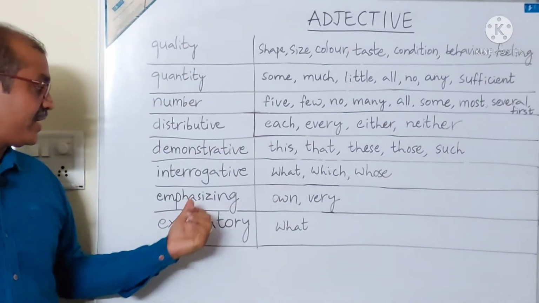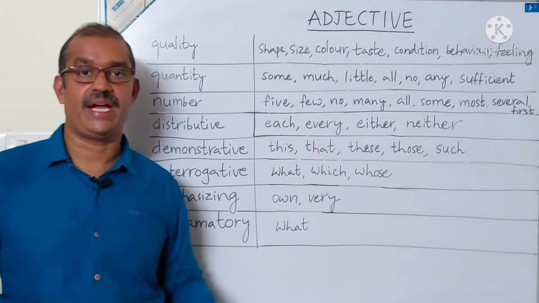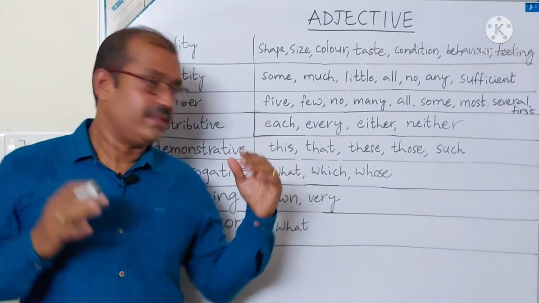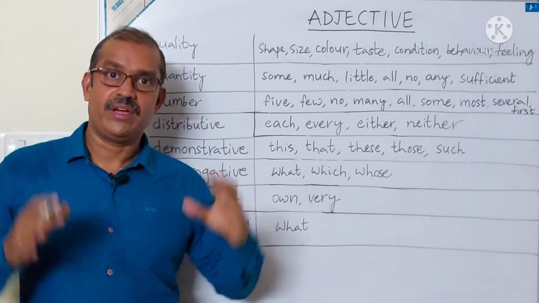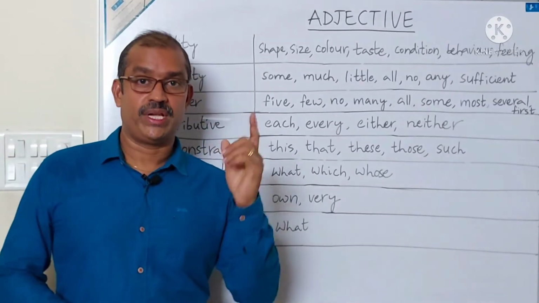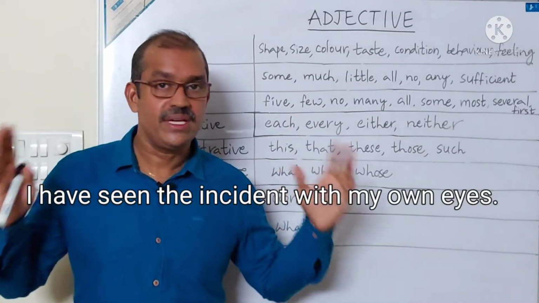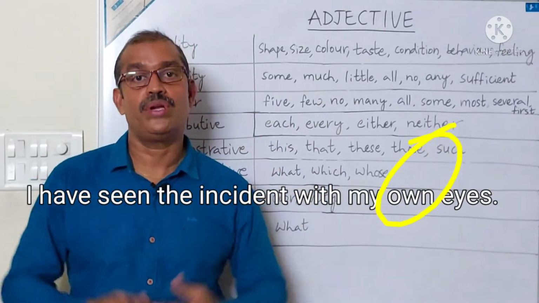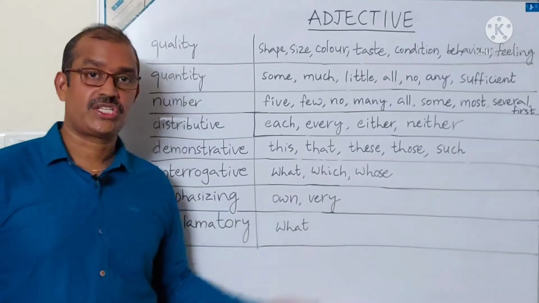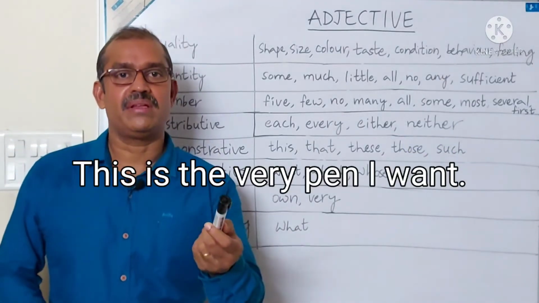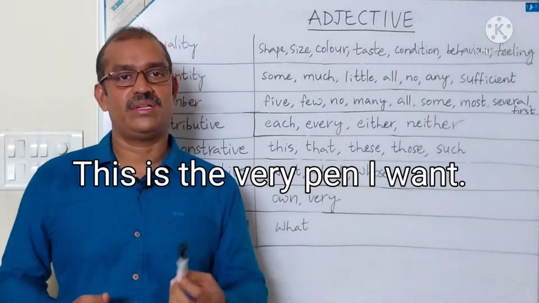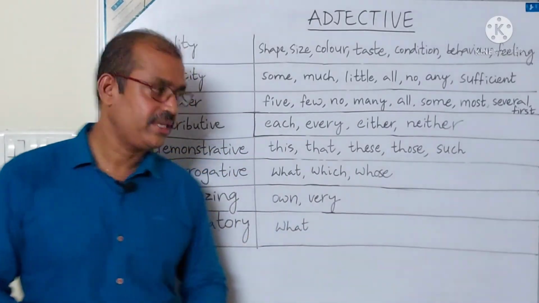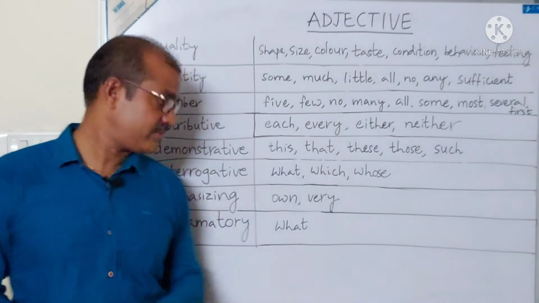Let us see the next one, emphasizing adjectives. Here one and very emphasize. Let us see one example. I have seen the incident with my own eyes. Next, very. This is the very pen I want. Okay, I think you have understood. So here own and very are adjectives.